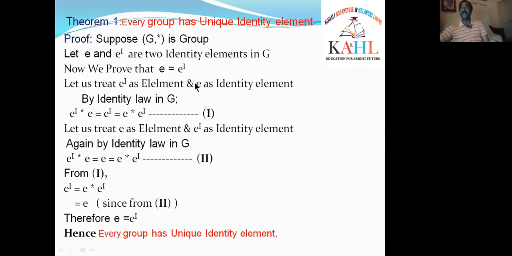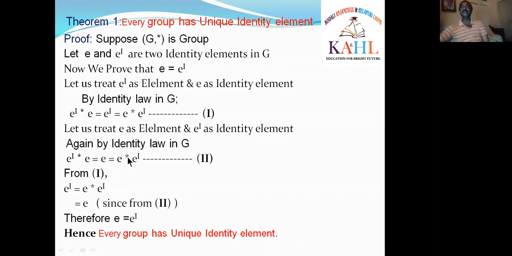In the previous step e was the identity; now e' is the identity. Again, by the identity law in G, e' * e: since e' is the identity, e comes out as e. That means e' * e = e.